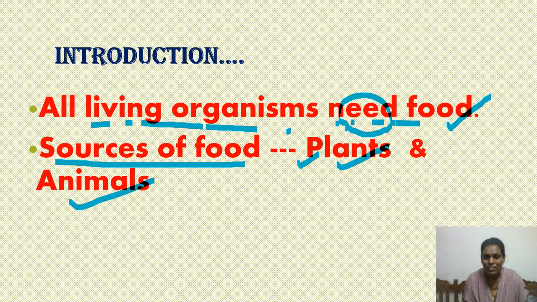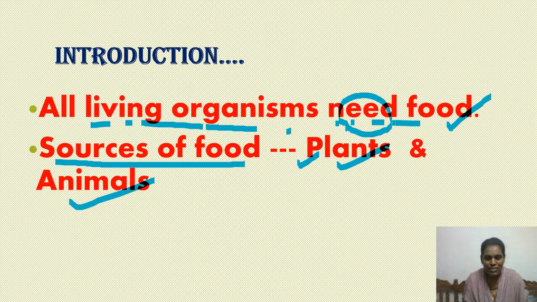How can we tell this? We use different types of materials to cook food, for example pulses, cereals, fruits, vegetables, spices, or eggs, meat, fish, or milk. All these are the food materials that we use in our daily life. Rice comes from plants itself. Pulses like Bengal gram, green gram, black gram, red gram also come from plants only.